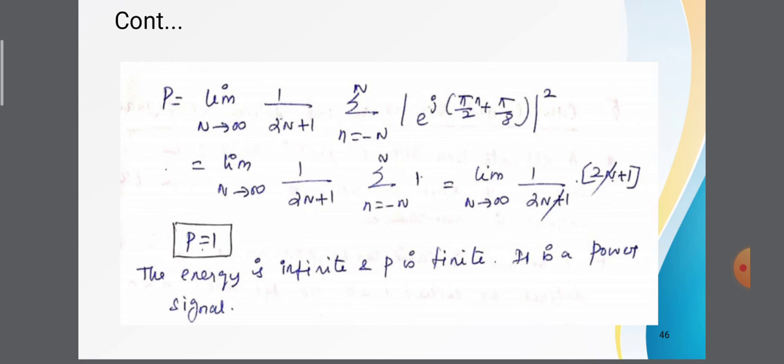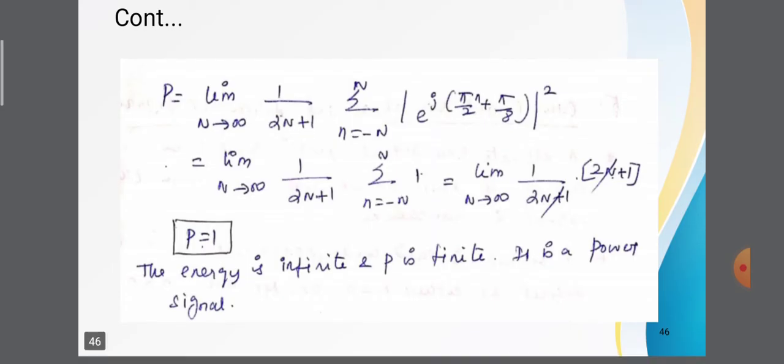Here theta is pi by 2 n plus pi by 8. So limit n tends to infinity 1 divided by 2n plus 1, summation n equals minus n to n of 1. The summation of 1 from minus n to n is 2n plus 1, so the 1 by 2n plus 1 and the 2n plus 1 get cancelled. Therefore the power is 1.